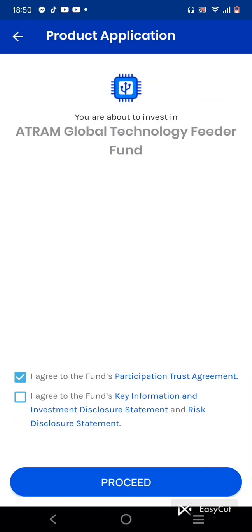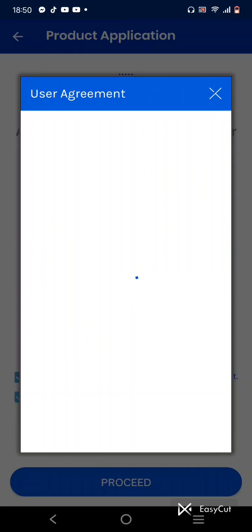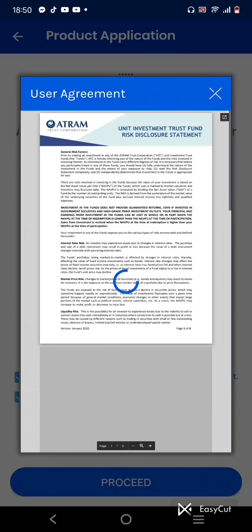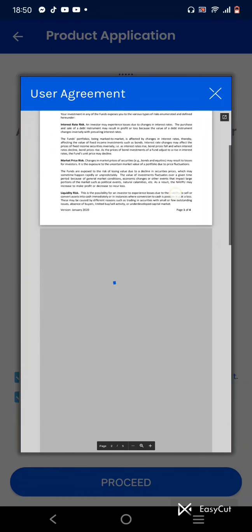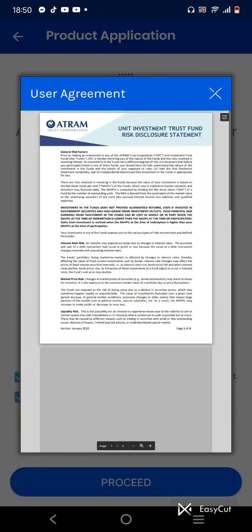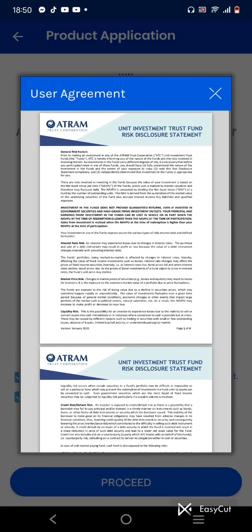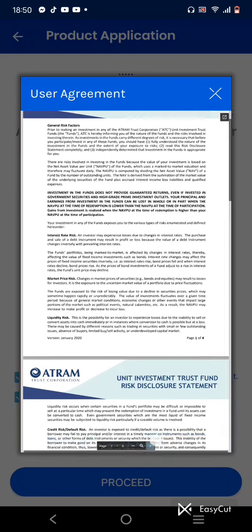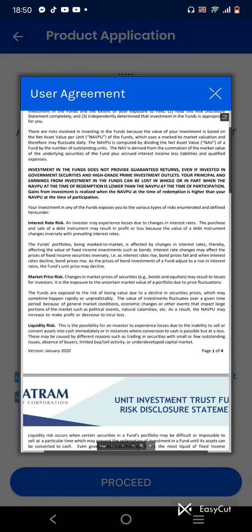Participation trust agreement. Here, the second one is agree to fund information and investment risk disclosure statement. So the user agreement, I will not read that. Okay, I will just read the 5 pages. Just scan it. But I really read it all because the GCash keeps on closing.